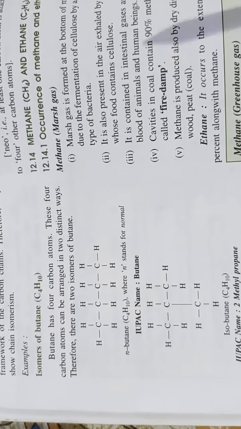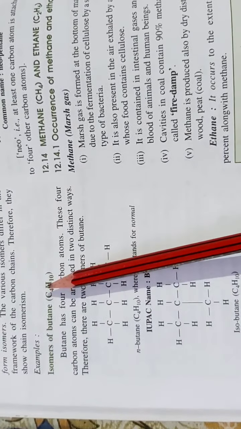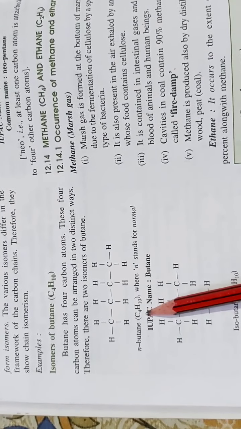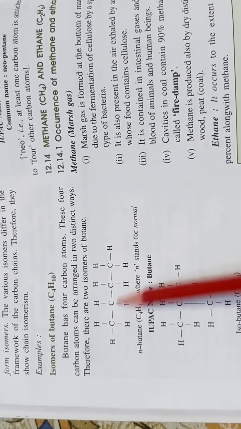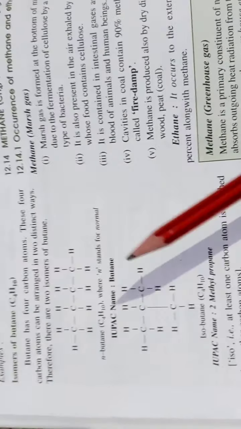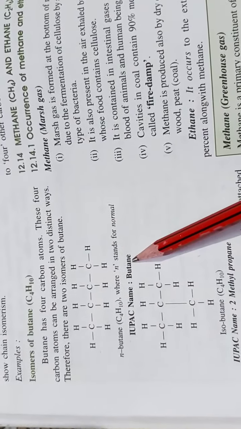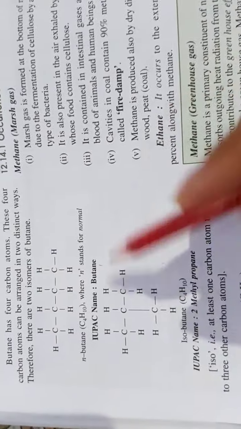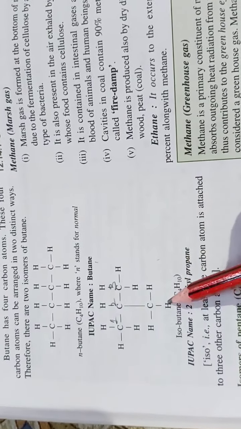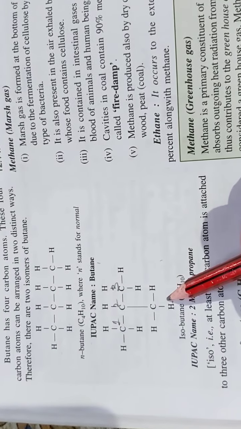Simply, in the book they have shown butane having formula C4H10. First, n-butane or normal butane is given with a single straight chain. Then isobutane. Its IUPAC name will not be butane only; here the IUPAC name will change. At this second carbon, a methyl group is attached.